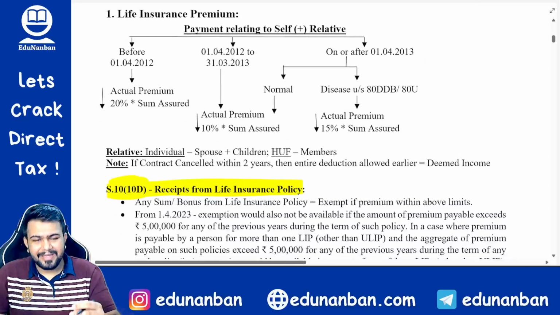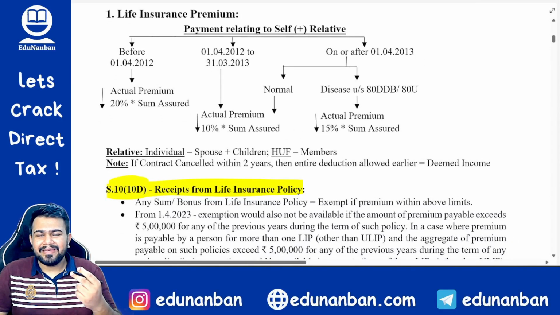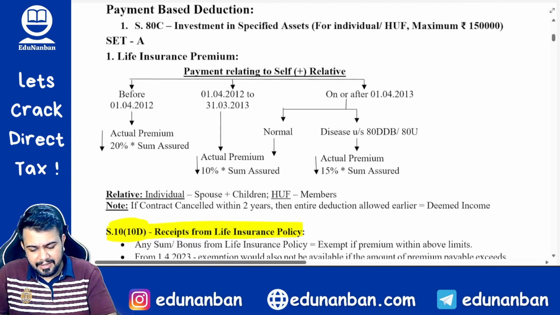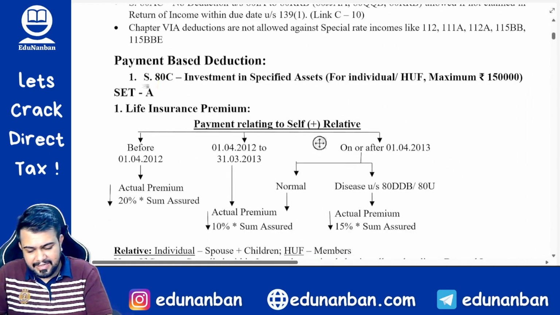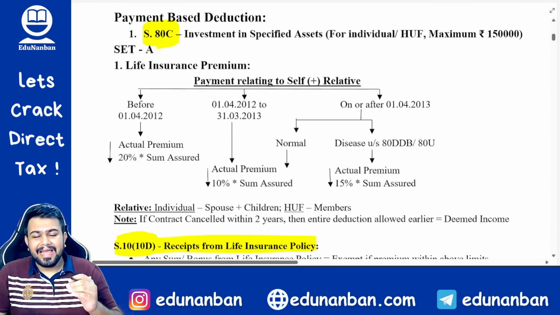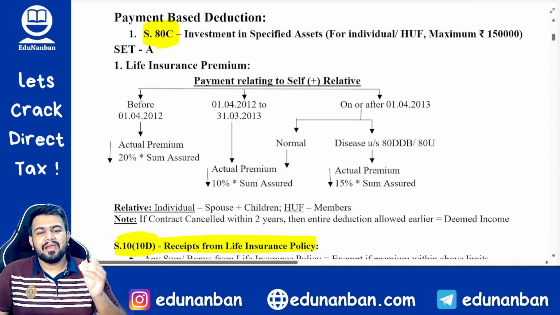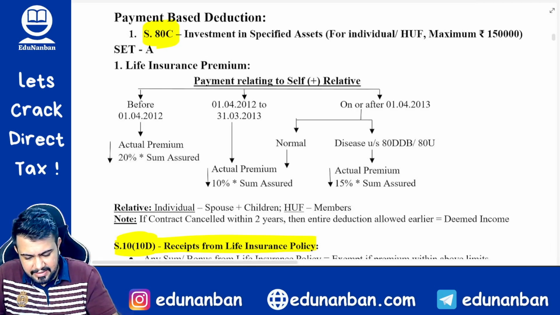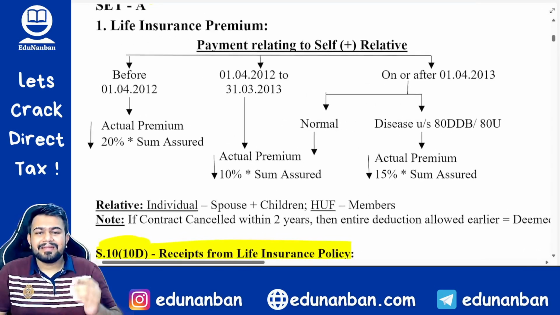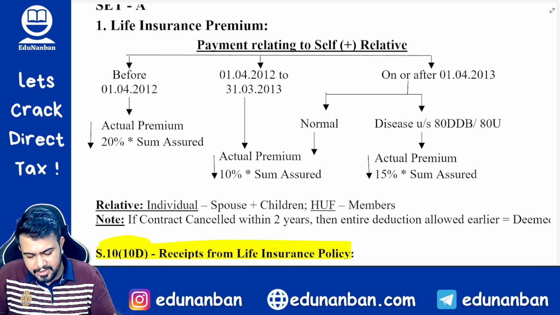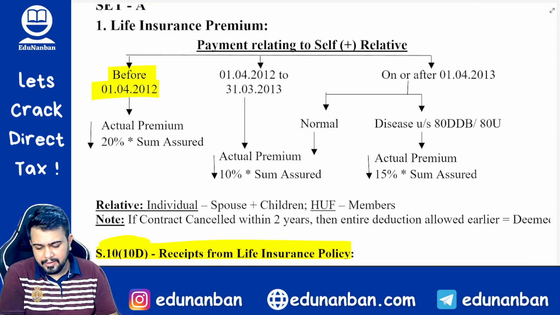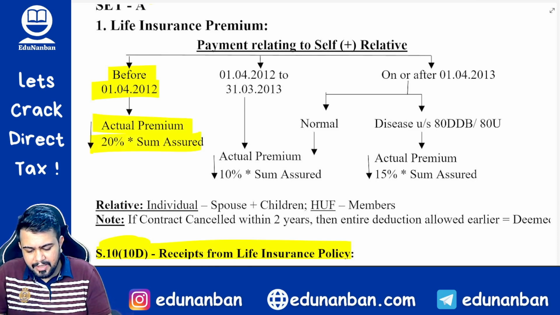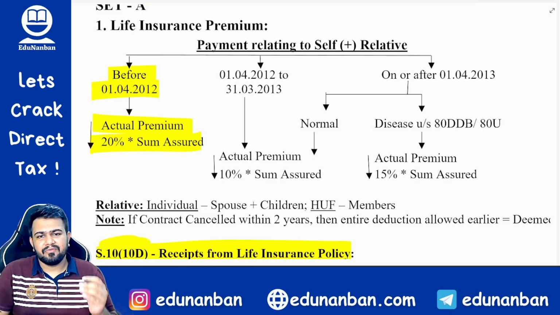Okay, but before beginning this exemption, it is important to have a little bit of context about the deduction relating to life insurance premium. We had learnt in section 80C that life insurance premium paid will be allowed as deduction under section 80C, correct? So there are certain limits beyond which the deduction will not be allowed. What are those limits? If the policy is taken before 1/4/2012, then actual premium or 20% of the sum assured, whichever is less, will be allowed as deduction.